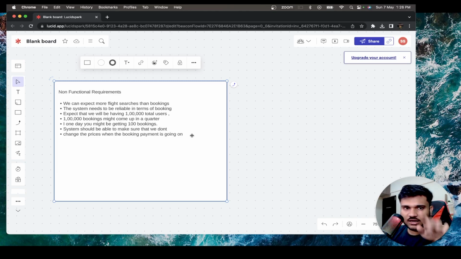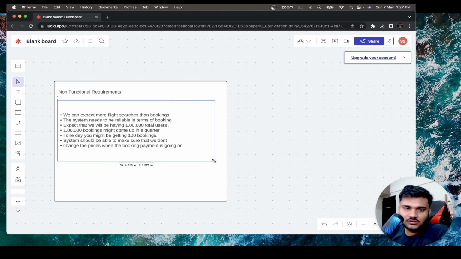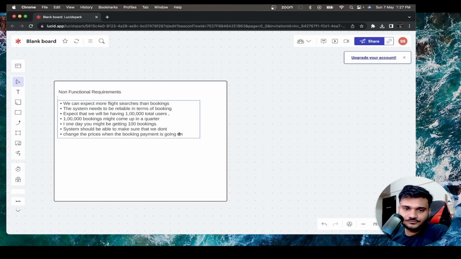You wrote your UPI ID, that page is not going to refresh. When you click on start payment, it's going to make a request to the UPI ID. It should not happen that on the UPI ID you are making a request of 2500 rupees, because the price changed in like 2 minutes. The price can change before the payment actually starts. Once the payment process has started, we should not update the prices, right? So this kind of assumption we can technically make, that okay, this can be a good assumption to go for, right?